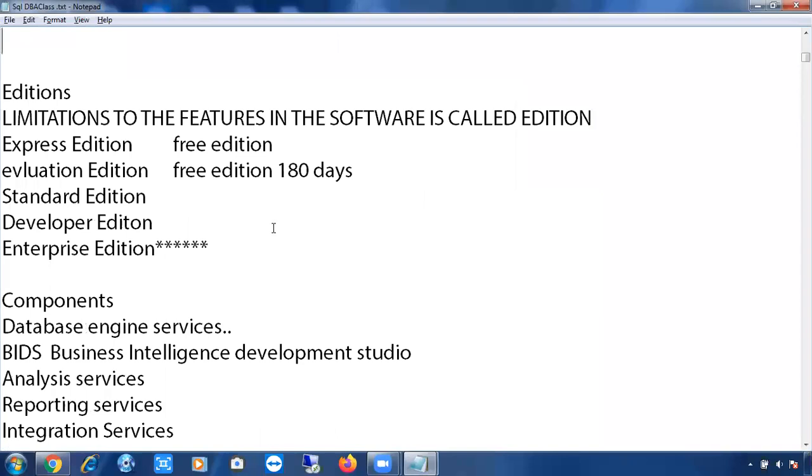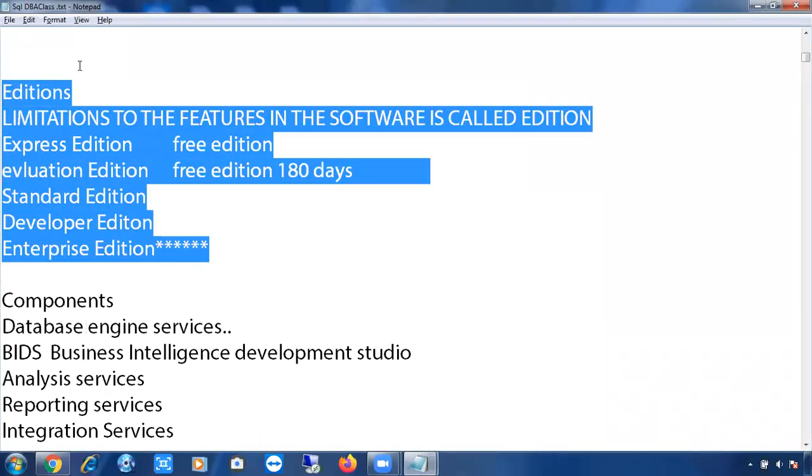Let me jump into the editions of SQL Server. How many editions are there? What is meant by an edition? Editions simply mean limitations to the features. If you ask me for the best example, I'll give you the matrimony example. I guess probably you all have experience with matrimony sites, earlier or now.